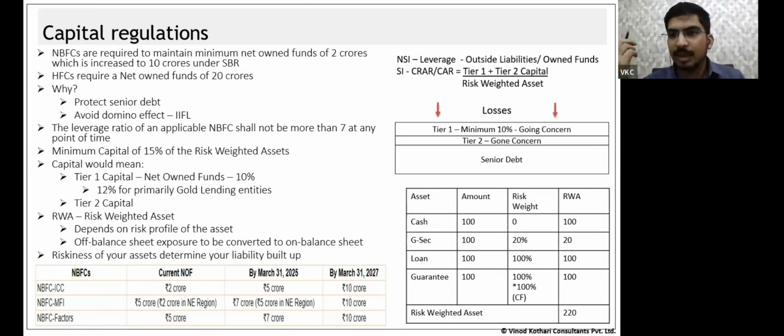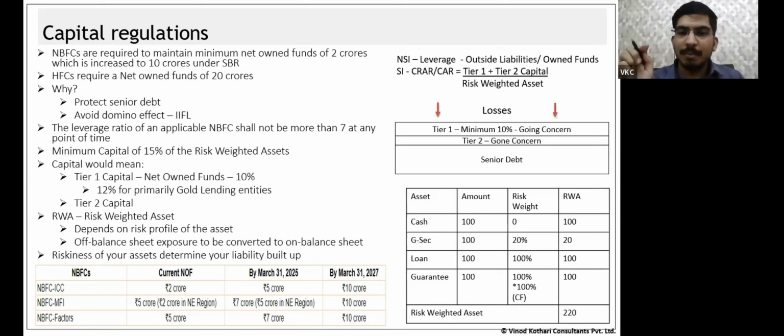Let me take you through an example. Imagine a company with a balance sheet size of 100 rupees. It has assets of 100 rupees, equity of 20 rupees and a liability of 80 rupees. Imagine this entity suffering. Now these assets that the company held of 100 rupees were able to realize only 90 rupees. What would happen? First, the debt would be paid off, the entire 80, and the remaining 10 would go to the equity holders. So the 10 rupees loss, who had to bear it? The equity holders. So the first level of losses is borne by the equity.